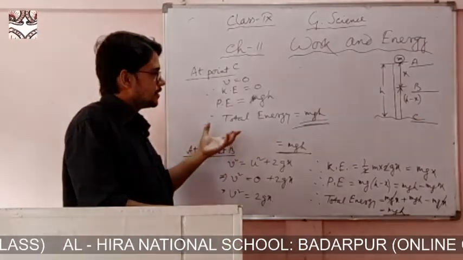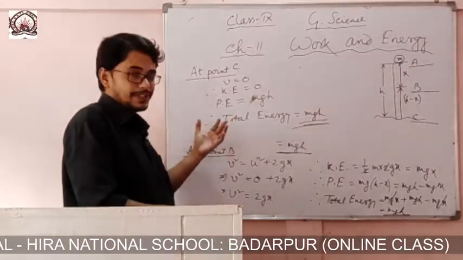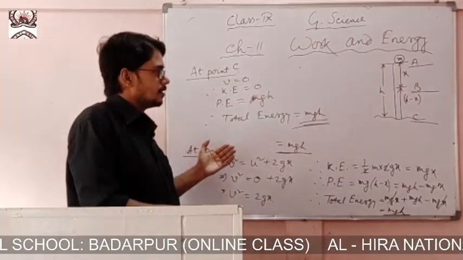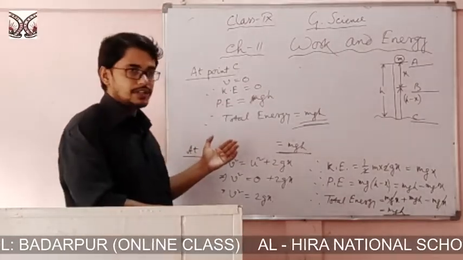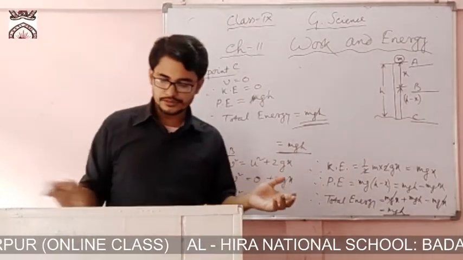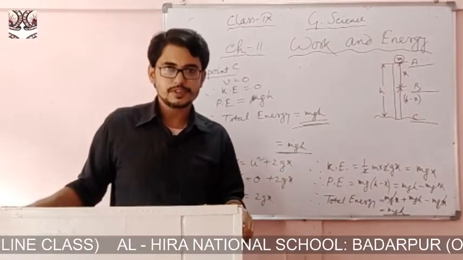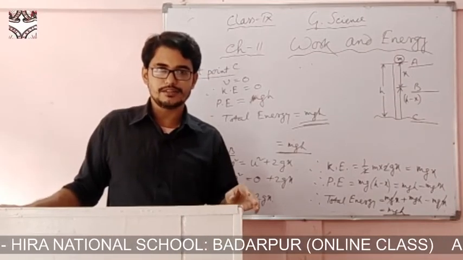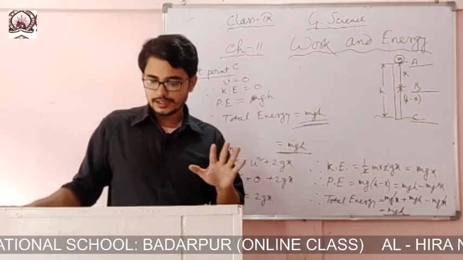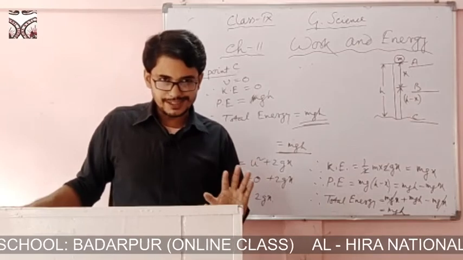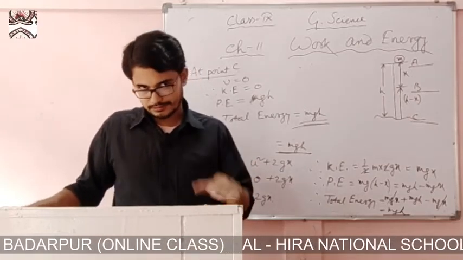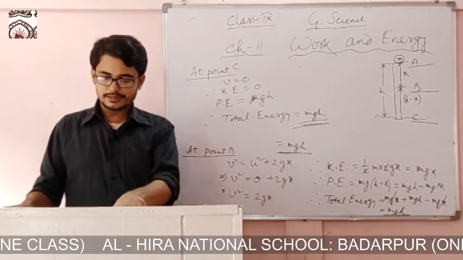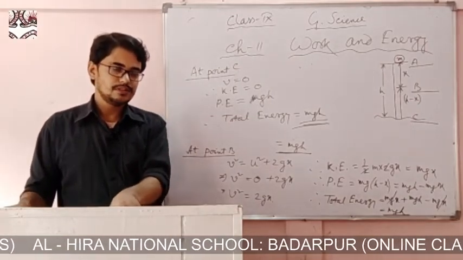Try to solve these numericals, and try to relate my discussion with the textbook, and I wish you will understand in a better way. So this is the end of my first session of this chapter. In another class I will take the last session of this chapter. So thank you. I wish you understood.